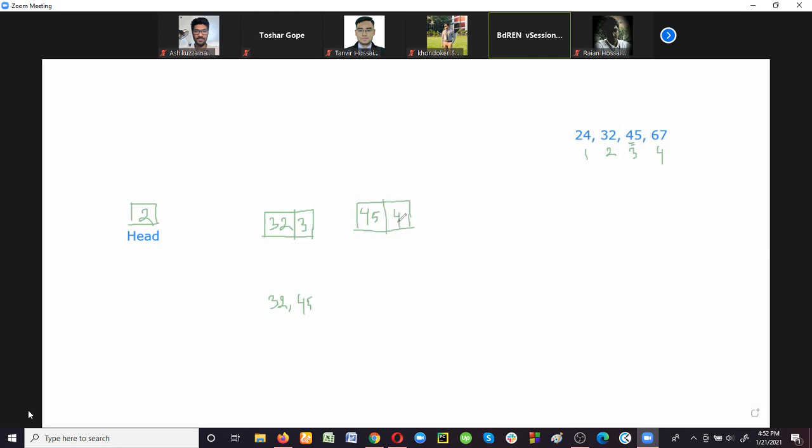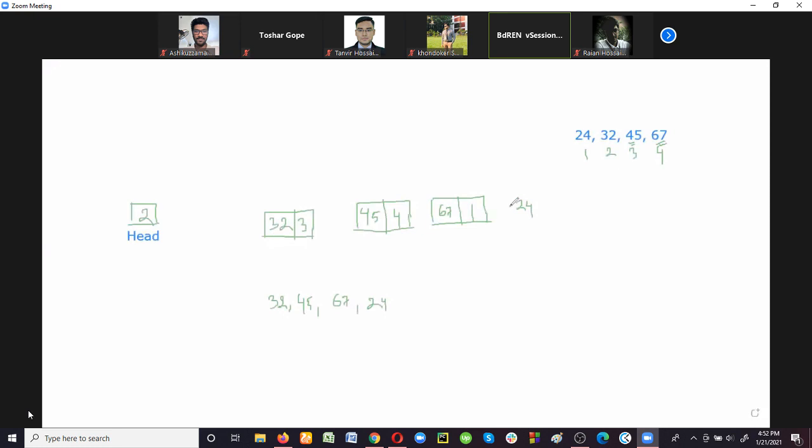That means now we can store 67. This is the content of the third node. And here we can assign the address of the next node. Suppose the address is 1. That means now we can store 24, right?